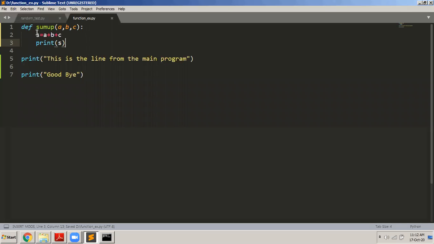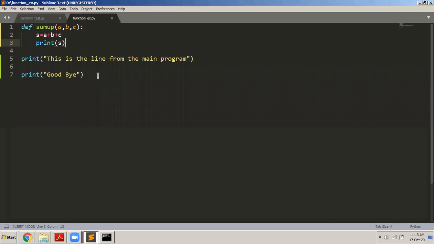That's it. So what will this function do? If you look at the body of the function, what is this function doing? The function is accepting 3 parameters. Whatever three parameters you pass to it, it is adding them up, because you can see a is the parameter. So I add a, b, and c, and put it into a local variable. I'm defining a variable inside the function, and the name of the variable is s. In that s variable, I'm adding the three and putting it, and then I'm simply displaying the value of s. So what is the function doing? The function is accepting three parameters, arguments. It is adding them up and displaying the sum.